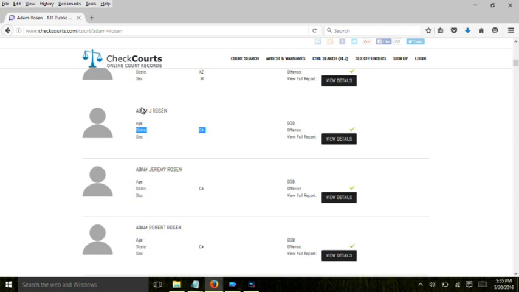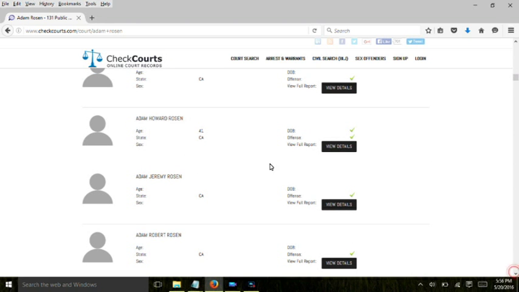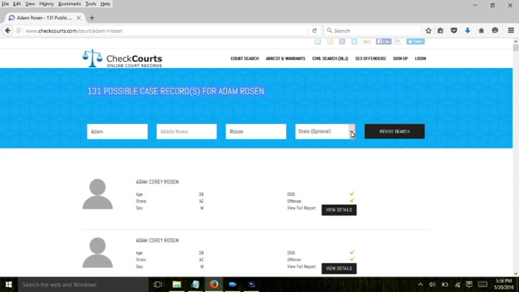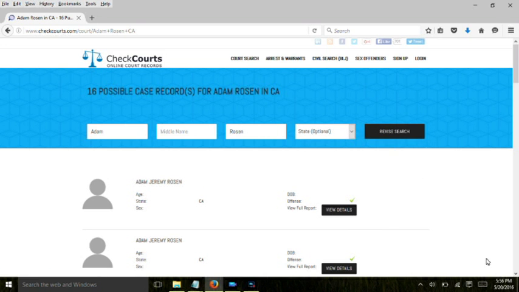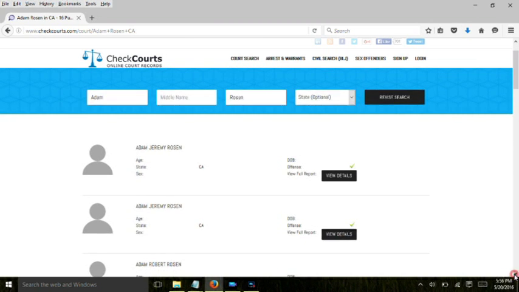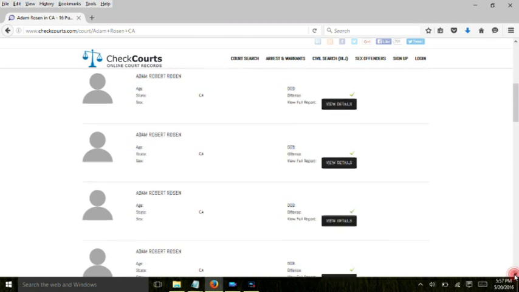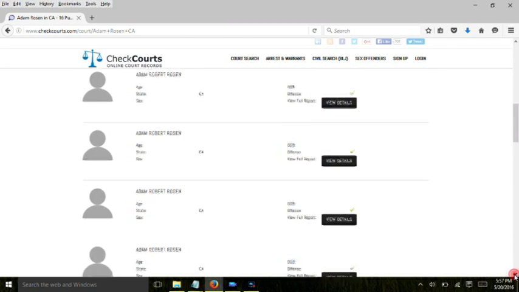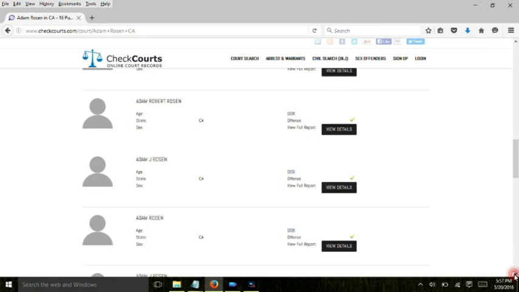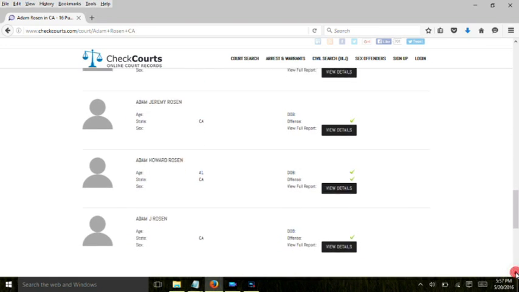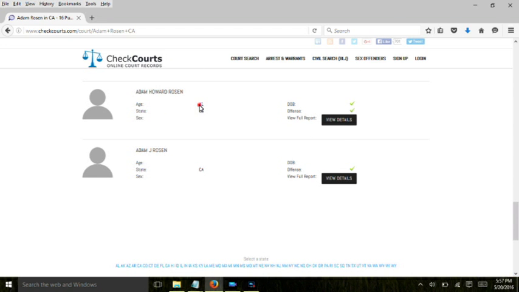We could scroll down to see all the states where Adam Rosens have criminal records. But in this case, our Adam Rosen only lived in California. A search in California shows only 16 records, down from 131 in a national search. With proof now that he has a criminal record, the next step would be to search for arrest records in California or to target the state and county records within California, which is what I'm going to show you next.